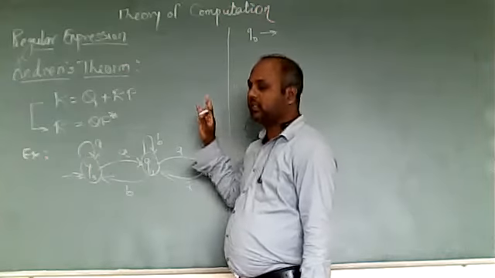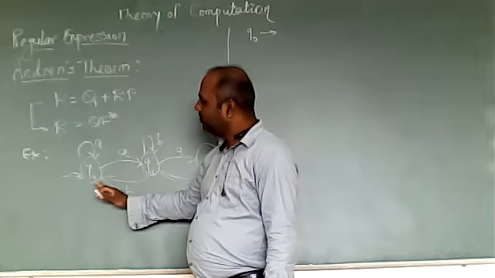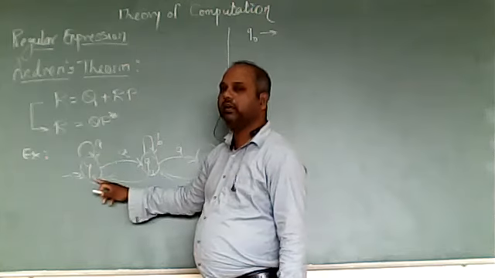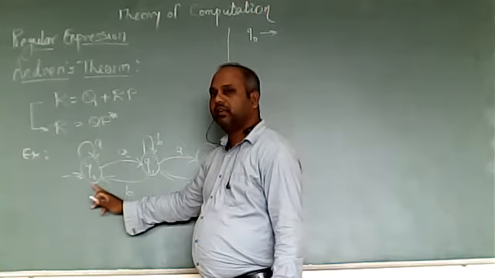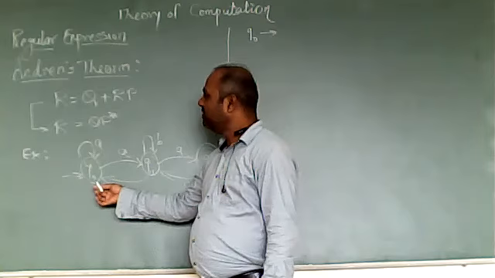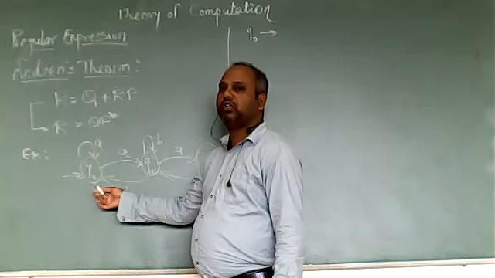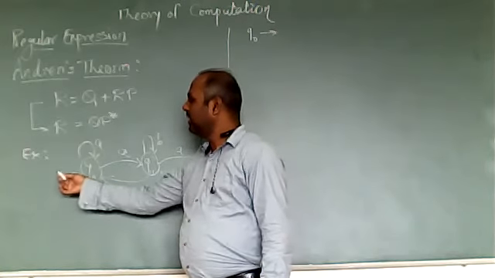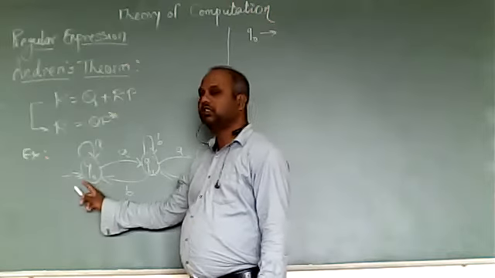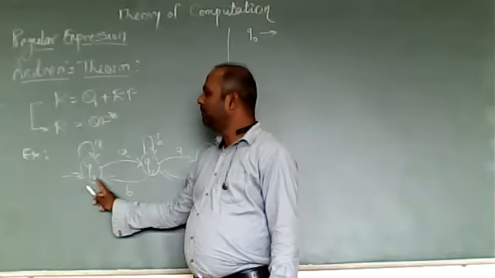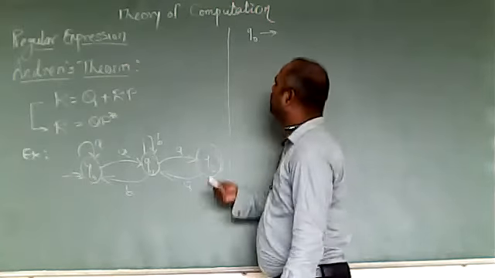For example, Q0 is an initial state, so the first input to Q0 is epsilon.